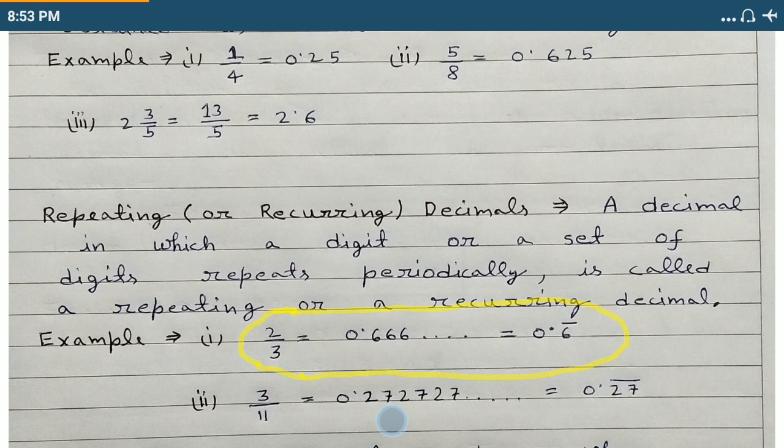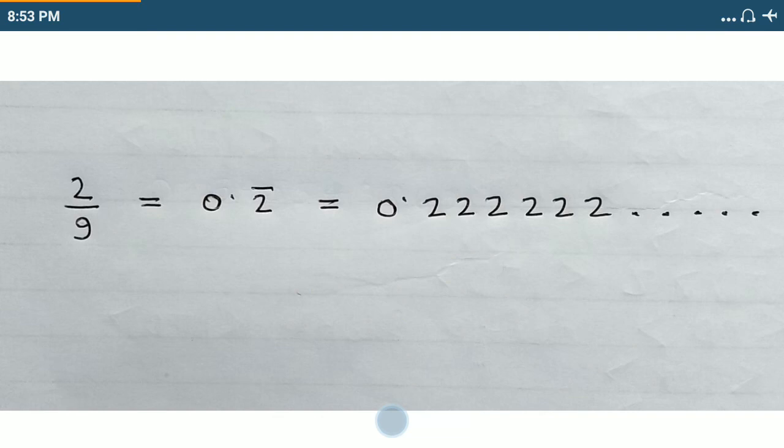Another example would be 2 by 9. 2 by 9 is equal to 0.2 repeating. The bar means repeating. Students, the bar means whatever is under the bar repeats forever. In this case, just the number 2.